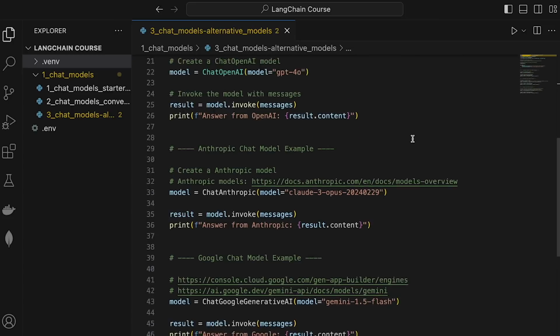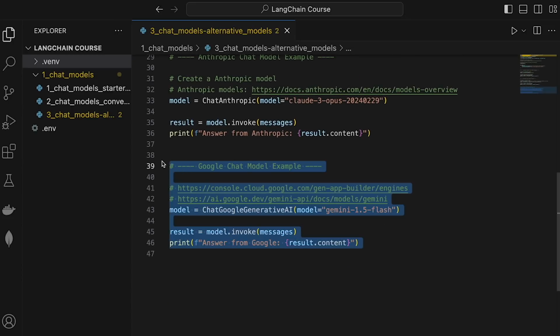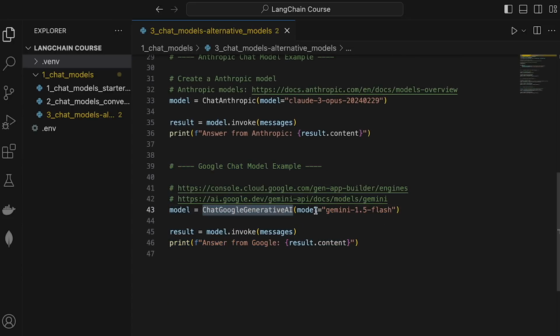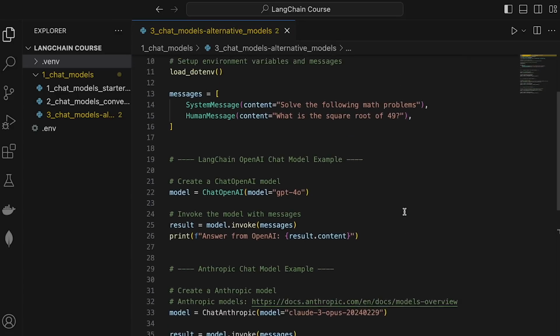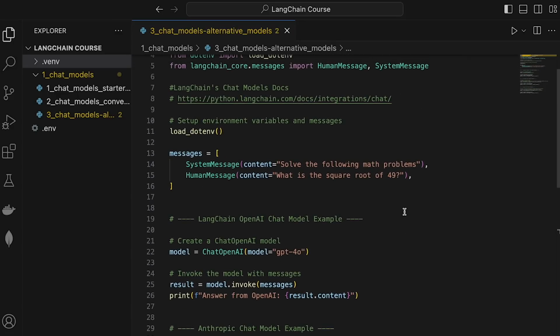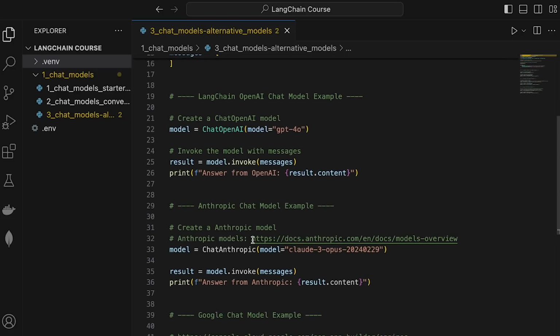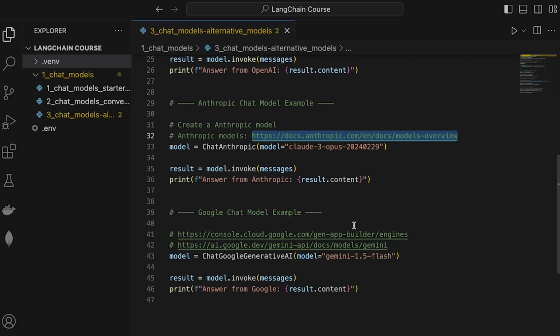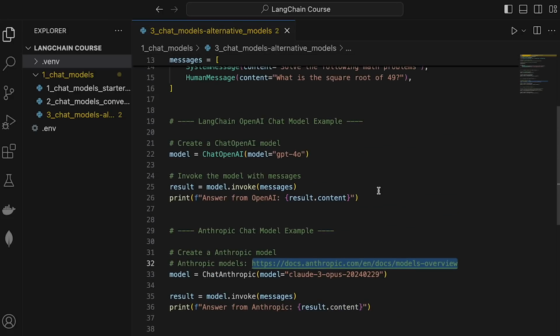So if I scroll down even below, you can see that I have used LangChain's chat model for Gemini, and all that I'm doing is specifying the exact model that I want to use. So in this case, we are using Gemini 1.5 Flash. All right. So as you can see, LangChain abstracts away all of the complexity to interact with different models' APIs. And also it makes the process very consistent as well, right? So I have attached all of the docs related to what are the models that are available in Gemini, what are the models that are available in Claude, etc., etc.